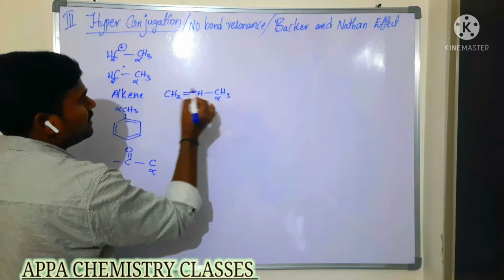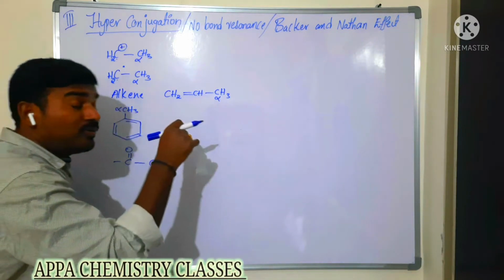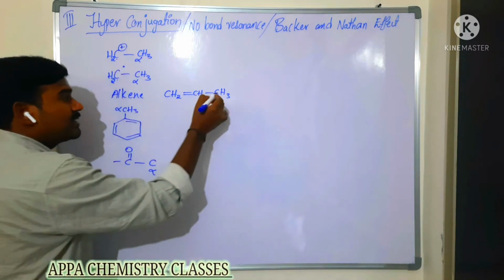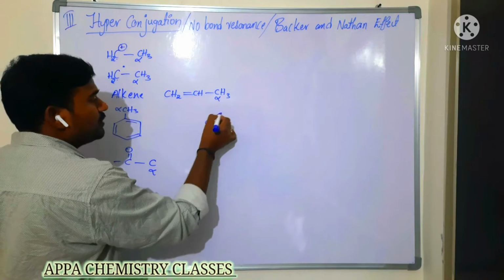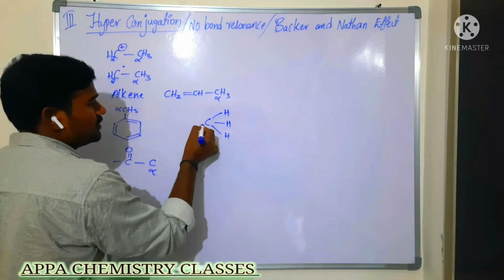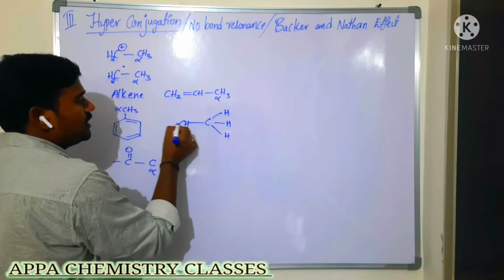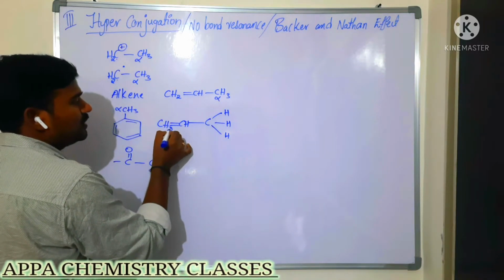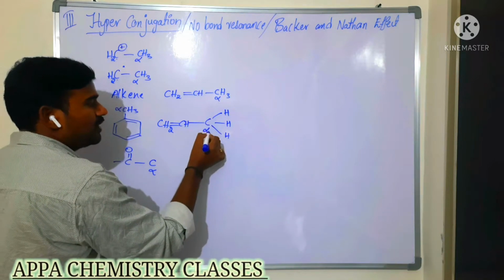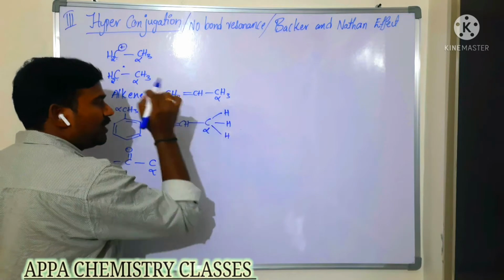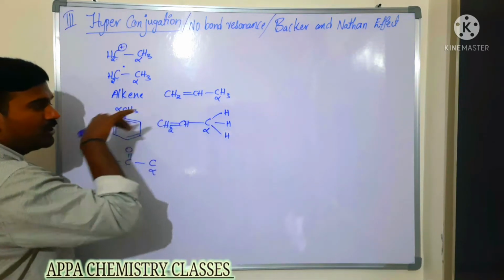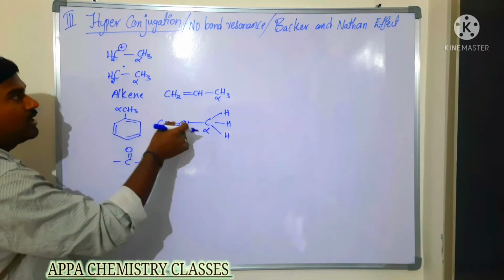So this carbon is called what? The alpha carbon, the alpha carbon containing sigma electrons. This alpha carbon contains three sigma bonded hydrogen atoms, in CH3. These three sigma bonded hydrogens, that is, the alpha carbon containing sigma bonded electrons, are involved in the overlapping and in the resonance.